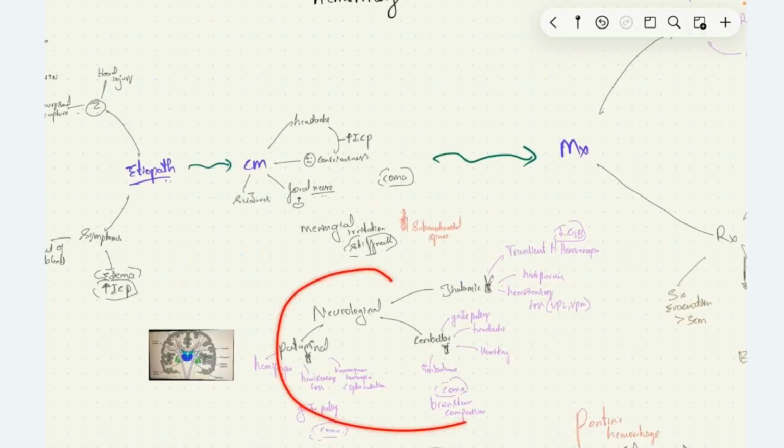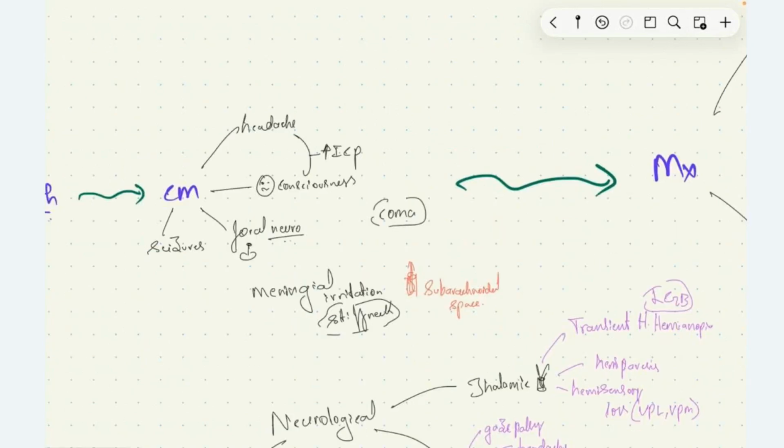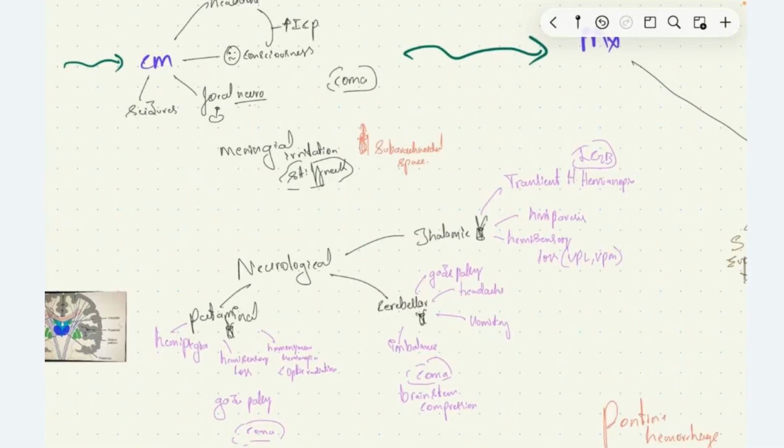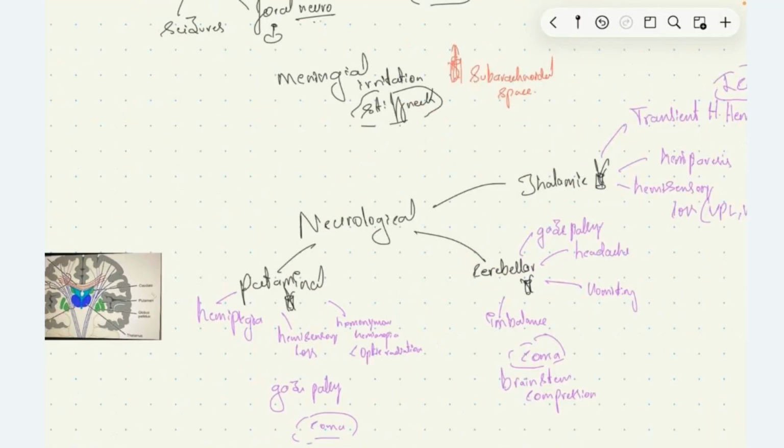We'll discuss it shortly. And then the patient can have seizures, and some may develop coma if they have pontine hemorrhage or severe other kinds of intracerebral hemorrhage. The patient may have signs of meningeal irritation if there is extension of hemorrhage into the subarachnoid space causing meningeal irritation, where the patient will have neck stiffness. Focal neurological deficits or neurological impairment that we see in these patients with intracerebral hemorrhage are in putaminal bleed.